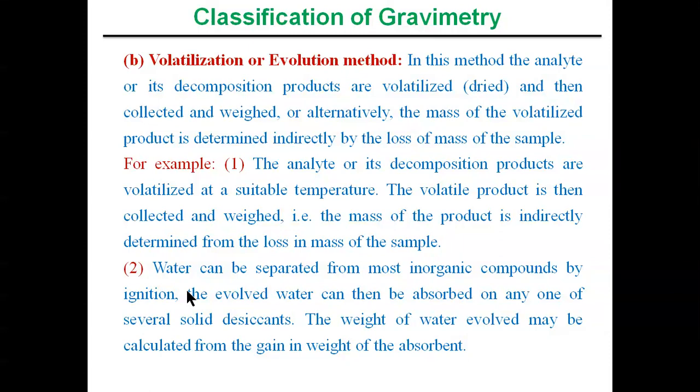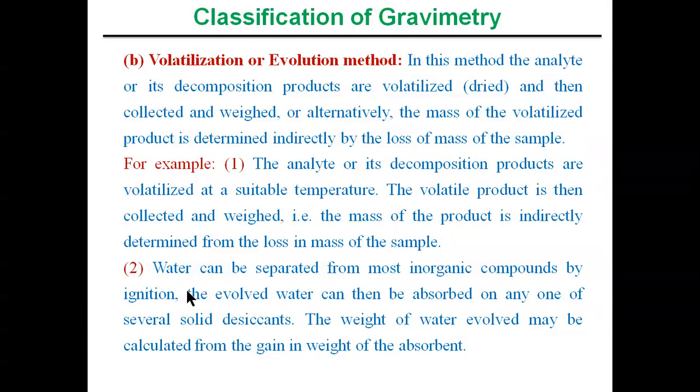Upon the desiccation process, what will happen? The water molecules get absorbed on the surface of the desiccants, because of the evolution of the water molecules from the inorganic compounds upon ignition. So upon the ignition, the inorganic compounds liberate water molecules. These liberated water molecules are absorbed on the surface of desiccants.